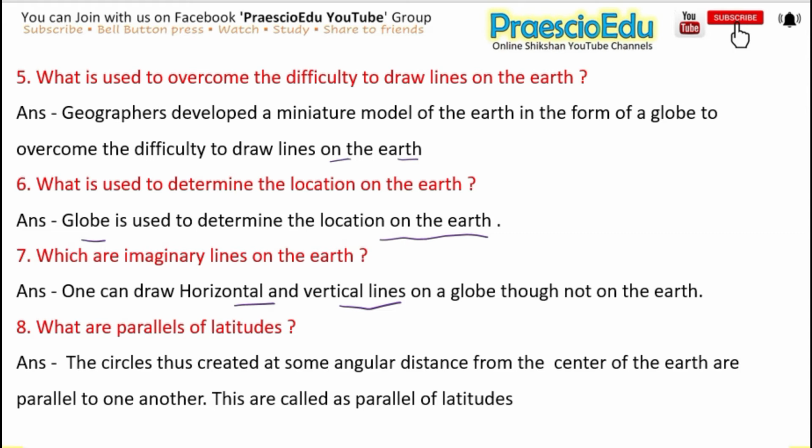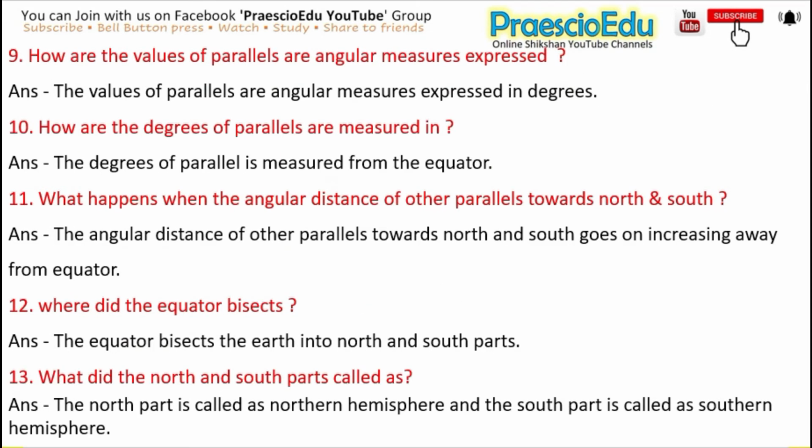Next one is: what are parallels of latitude? The answer is the circles thus created at some angular distance from the center of the earth are parallel to one another. These are called the parallels of latitude. Next one is: how are the values of parallels expressed? The answer is the values of parallels are angular measures expressed in degrees. Next one is: from where are the degrees of parallels measured? The answer is the degrees of parallels are measured from the equator.